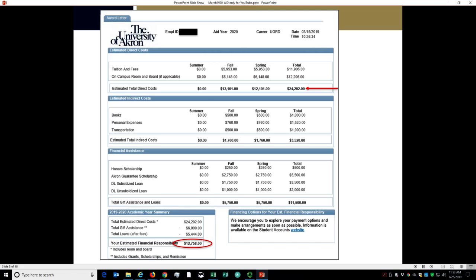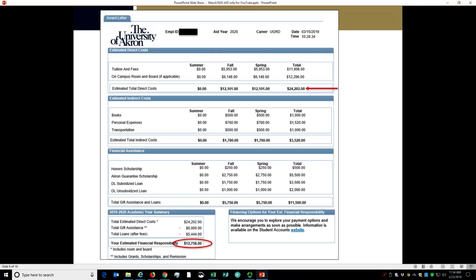Estimated direct and indirect costs are displayed, as well as the financial assistance available to the students, whether in the form of grants, scholarships, loans, federal work study, or a combination. If you look under the academic year summary, we've calculated the financial responsibility for the academic year. Remember, all financial aid awards include room and meal plan charges, so if your student isn't planning to live on campus or purchase a meal plan, you'll need to subtract that amount from the estimated direct costs. In this example, we would subtract $12,296 from the $24,202 shown as estimated direct costs.